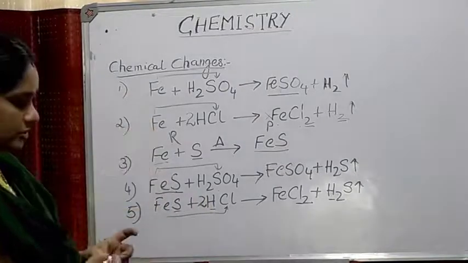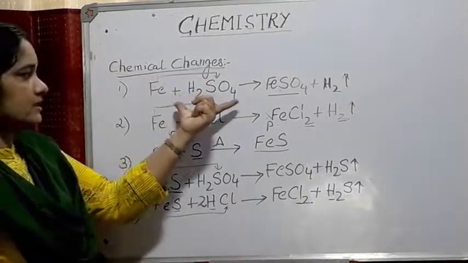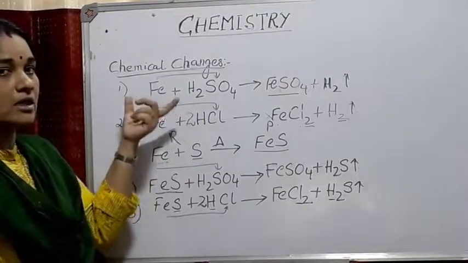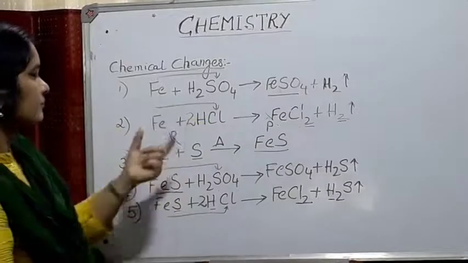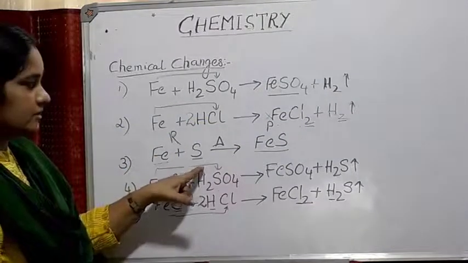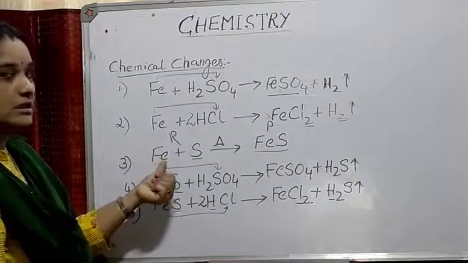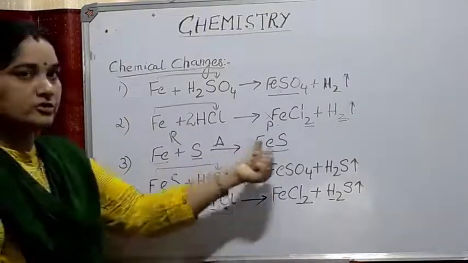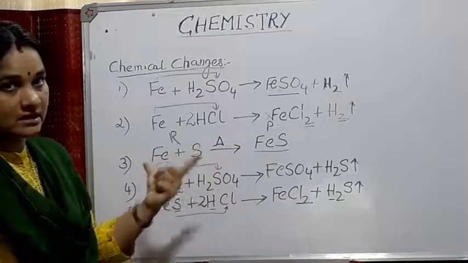So these are the important equations which you have to learn. One is iron. When any metal reacts with an acid, you will get salt plus hydrogen gas. So instead of iron, if you take zinc or aluminium, it combines with the acid to form salt plus hydrogen gas evolved. Another example is iron combines with a non-metal, sulfur, to form a compound FeS. The same thing you can do with zinc. Zinc will react with sulfur to give zinc sulfide, or aluminium reacts with sulfur to form aluminium sulfide. This is all a direct combination or synthesis reaction.